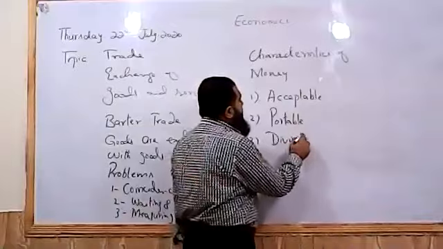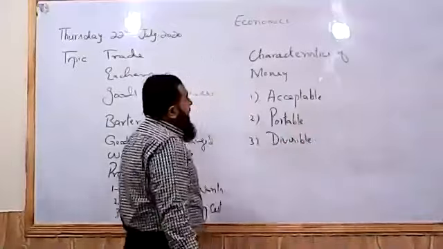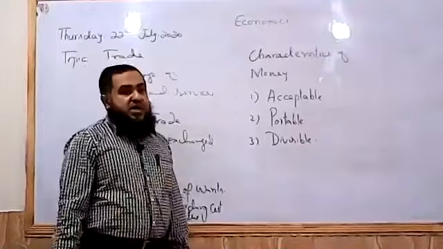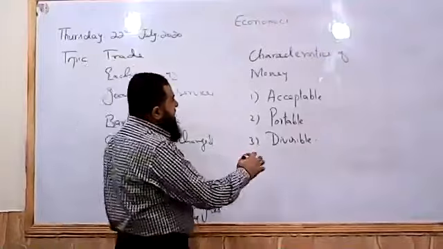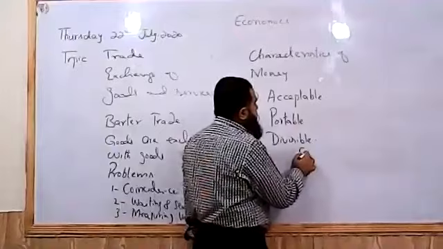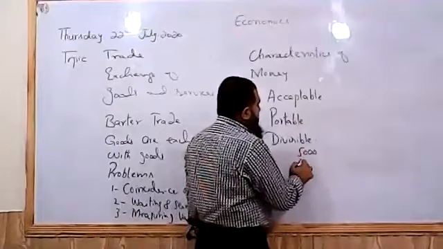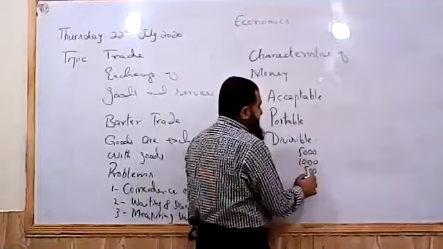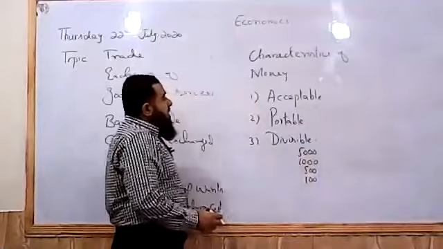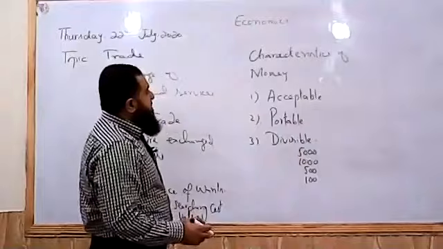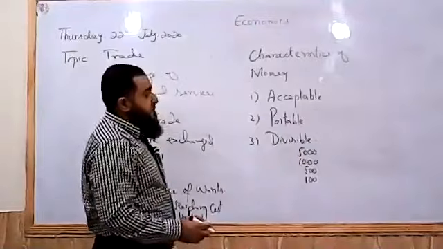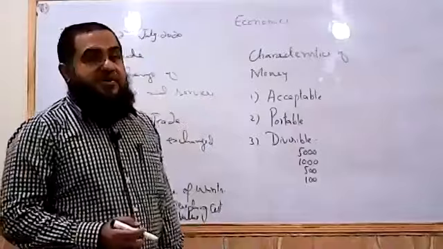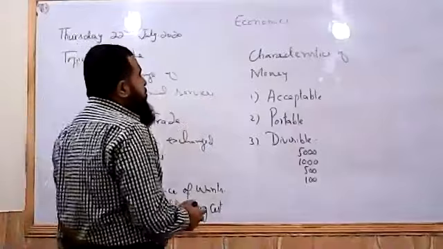Like we are having the 5,000 rupee note as the largest note in our economy, in our market, but it is further divided into smaller currency notes and coins, maybe 1,000, 500, and then 100, and so on. If money is not divisible, we cannot use that thing as money. Previously, a cow was used as money. So the cow was indivisible. If we divide a cow, there is no more cow.